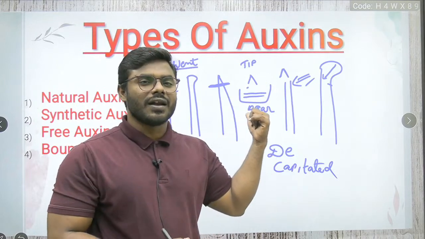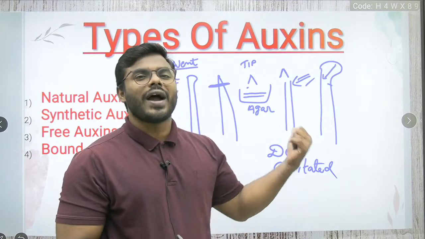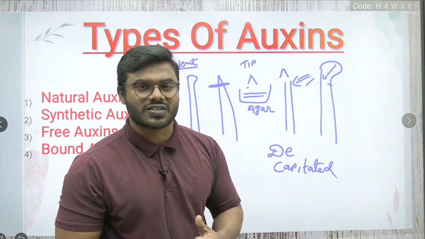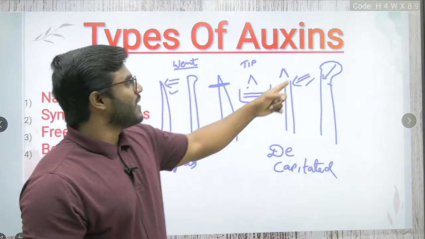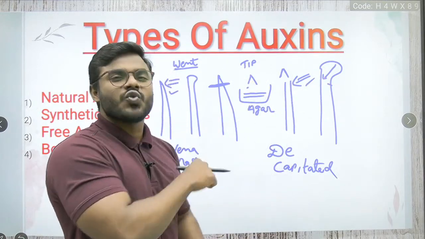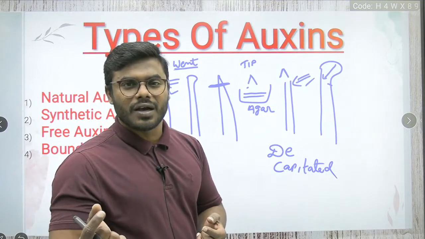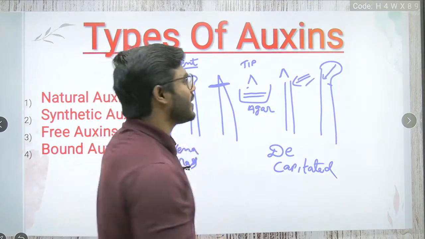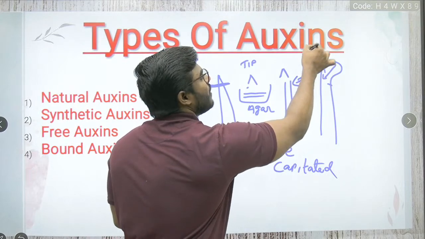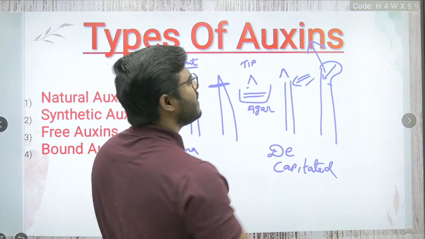We can say that this is the major confirmatory test to identify the presence of auxin. As I said, there is a chemical present in the coleoptile. Went is the scientist who isolated that chemical from the tip and gave it the name auxin. You know what exactly the word auxin means?